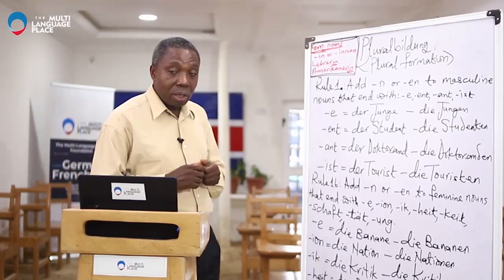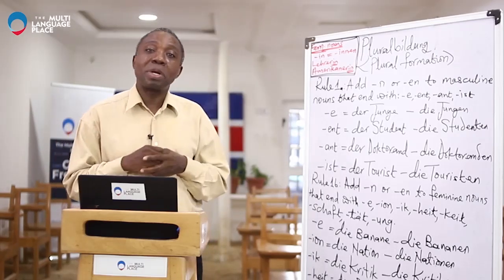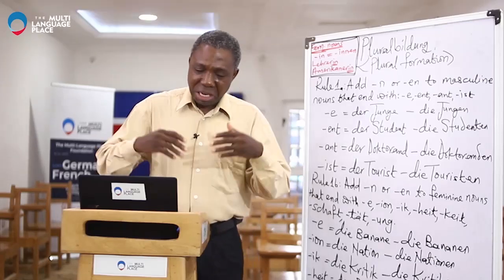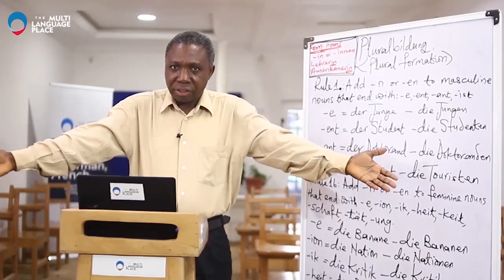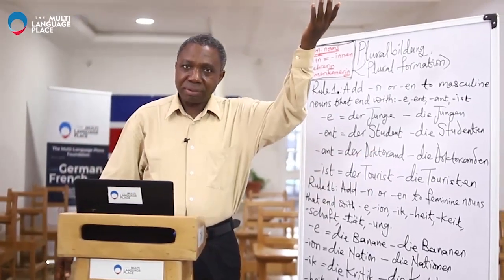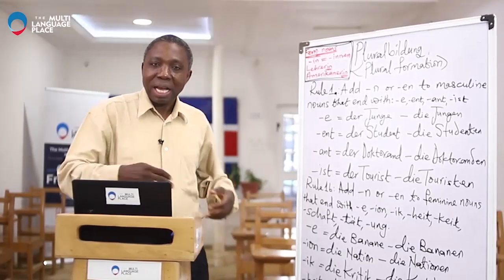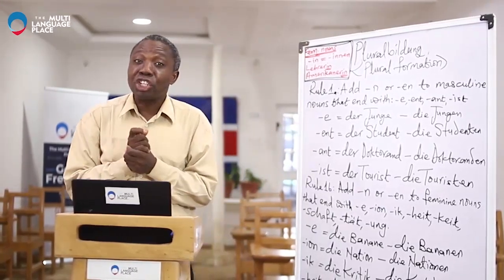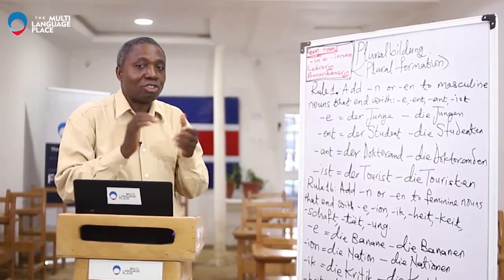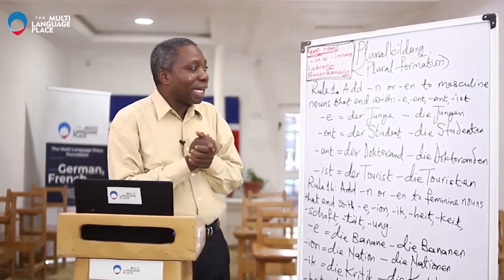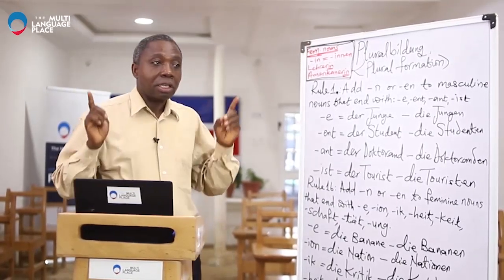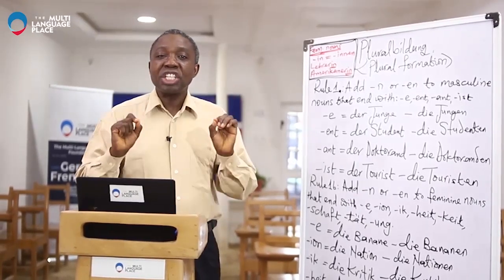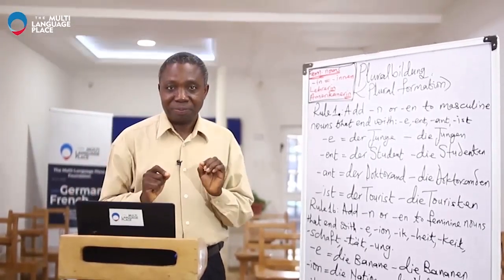Okay, now we said that there are some things that are peculiar to the German nouns. Number one, German nouns have genders: masculine, feminine, and neuter. This is peculiar to the German language. English does not have anything like that. And not only that, the nouns in German are written with an initial capital letter.